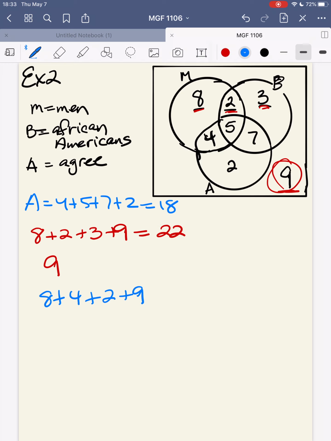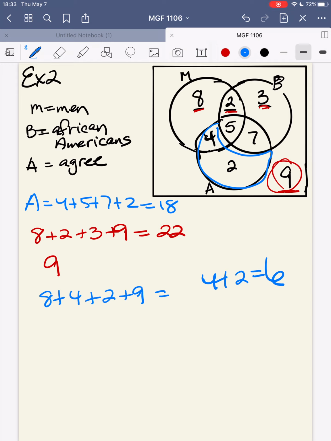Okay, that's a total of African Americans, sorry. And that's a total of African Americans. Those that agree are only within this bubble here. I apologize. Okay, so 4 plus 2, we're just going to equal 6. Okay, so these are the number of people that agree.